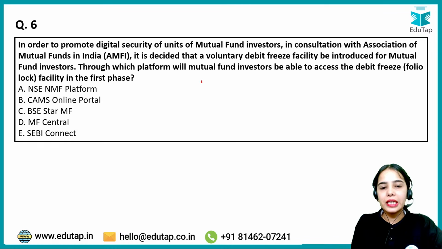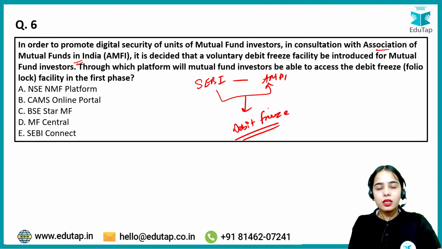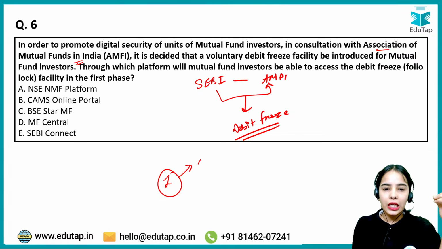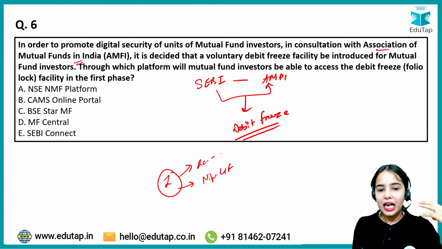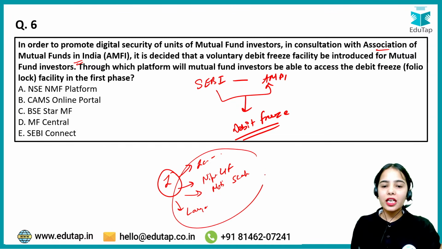See, basically what has happened is that SEBI, in consultation with AMFI, the Association of Mutual Funds in India, has decided on this debit freeze facility. Under the debit freeze facility, let's say I'm investing in multiple mutual funds. I'm investing in the ICICI Prudential Mutual Fund, the Nippon Growth Fund, the Motilal Oswal Small Cap Fund, or a mid cap fund, or a large cap fund. So I'm investing in multiple mutual funds.